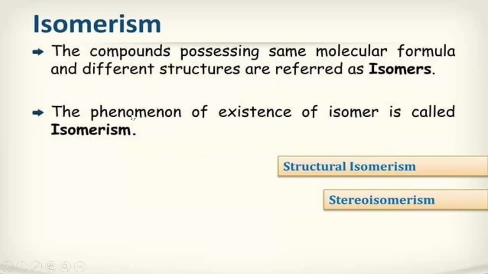Okay. So the phenomenon of existence of isomers is known as isomerism. Under isomerism, we will be studying 2 types, that is structural isomerism and stereoisomerism. In detail, we will be studying each.